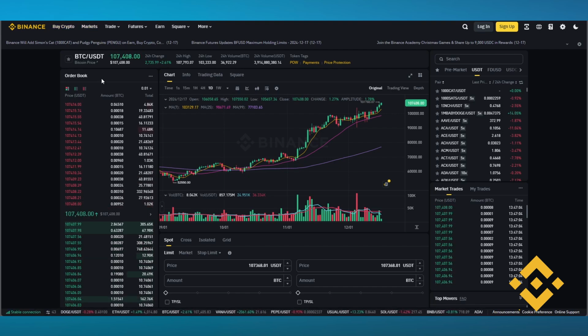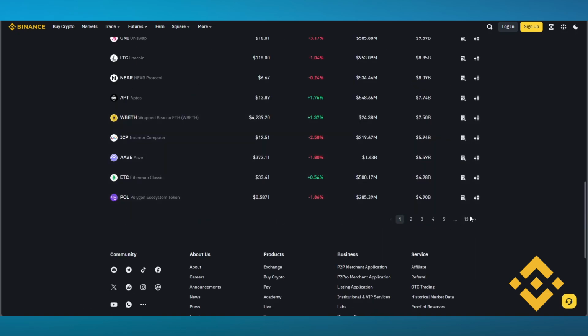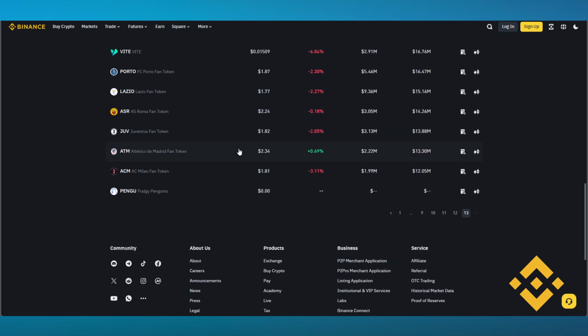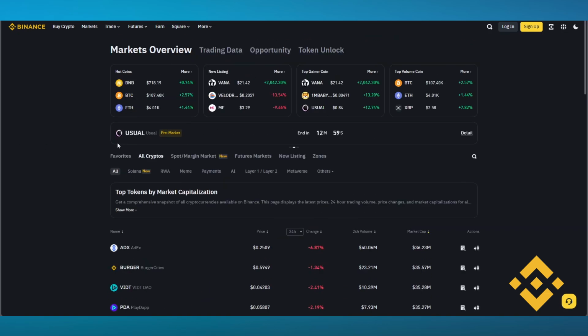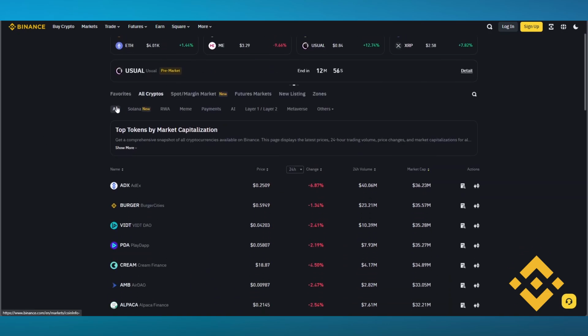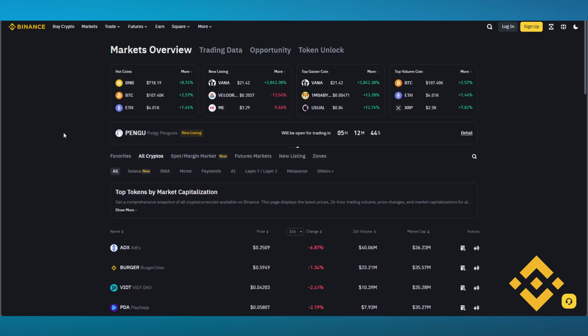It also has a large portfolio of cryptocurrencies that you can find over here. Never-ending cryptocurrencies. I'm going to go to the 13th page and it's going to keep on going, which is pretty incredible. Then moving on, it supports amazing large scale trading that you can do. It's suitable for speedy trading. It is suitable for cryptocurrency swapping as well as low costs of transaction. It also gives you crypto loans of any type that you're looking for, and it allows its users to earn cryptocurrency through staking. So as you can see, that's the main idea of both of these.